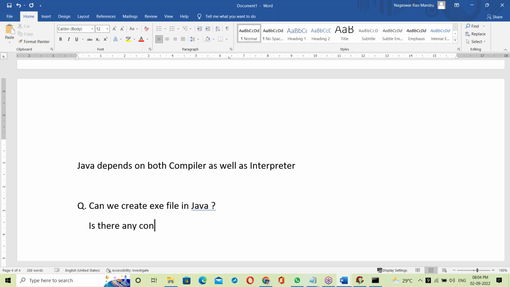Is there any concept of an exe file in Java? Tell me, can we create an exe file?